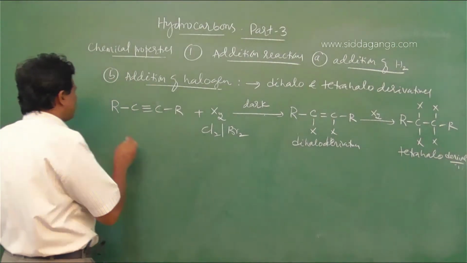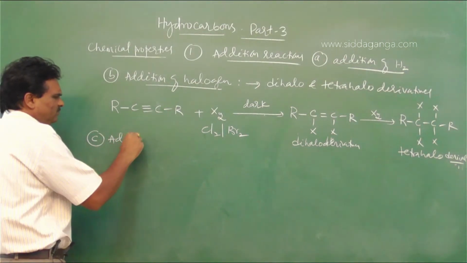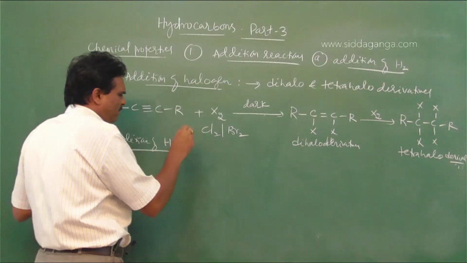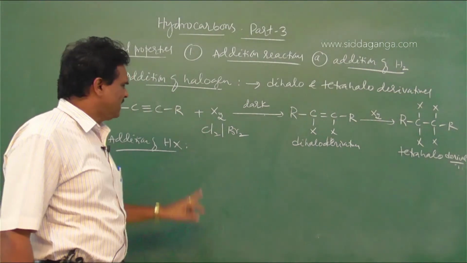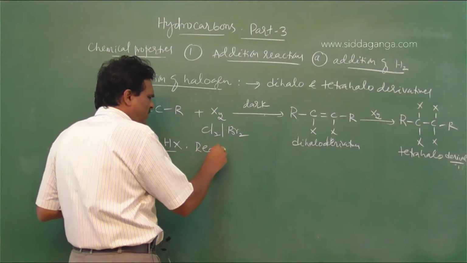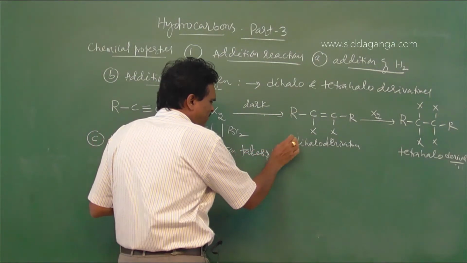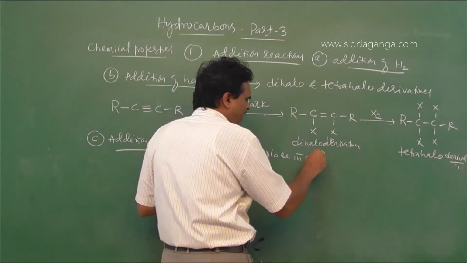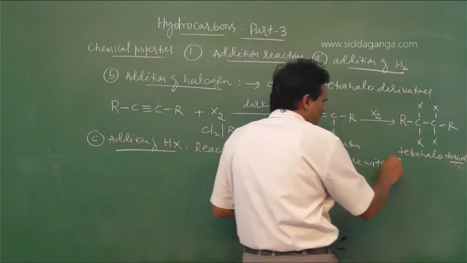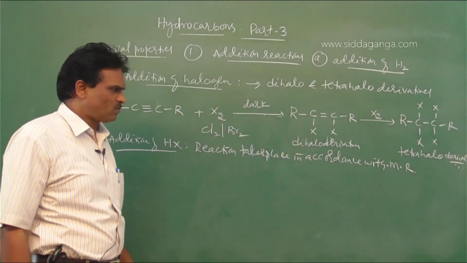Similarly, addition of hydrogen halides. The reaction takes place in accordance with Markovnikov's rule.